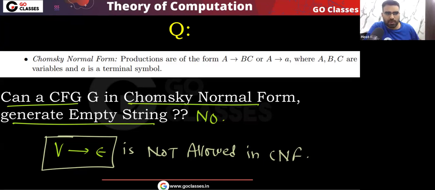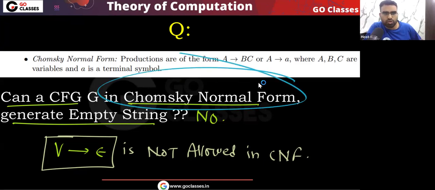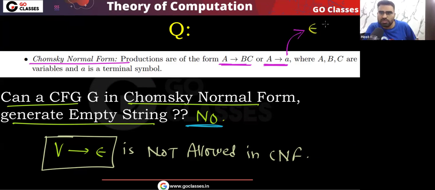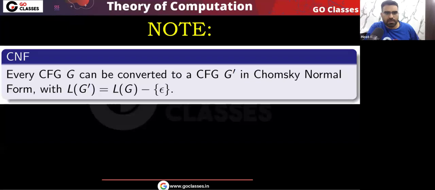So it is a very simple point that if your grammar is in Chomsky normal form, then can we generate empty string? The answer is no, because this is the definition of Chomsky normal form. Productions are of the form variable going to two variables or variable going to single terminal, where this is a terminal. Okay, what it means? It simply means that it belongs to sigma. Okay, so very simple point. Now, let me tell you that we cannot generate empty string, that you got.